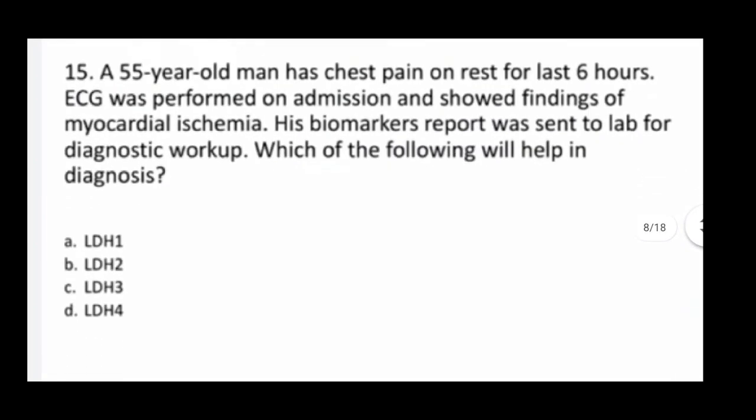Next one, a 55-year-old man has chest pain at rest for the last 6 hours. ECG was performed on admission and showed findings of myocardial ischemia. His biomarker report was sent to the lab for diagnostic workup. Which of the following will help in diagnosis? So correct option is A, LDH1.